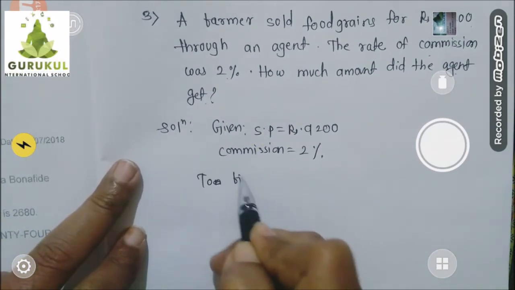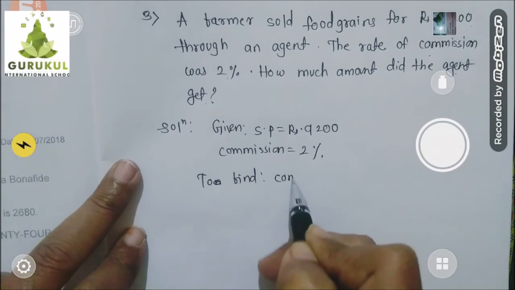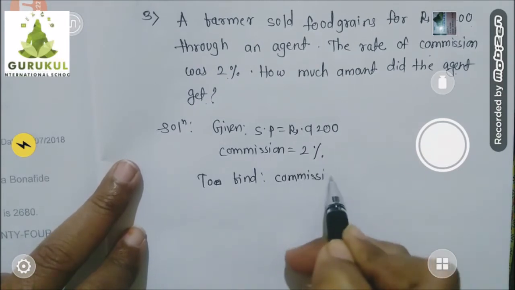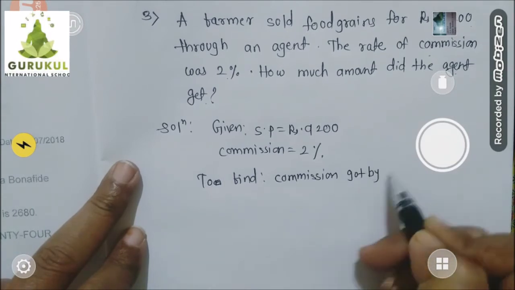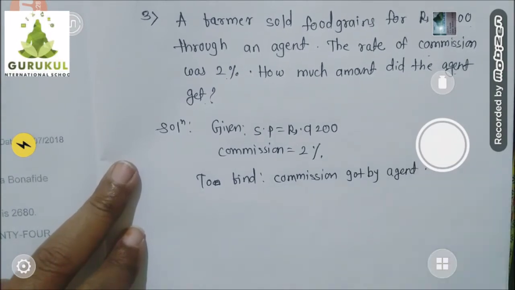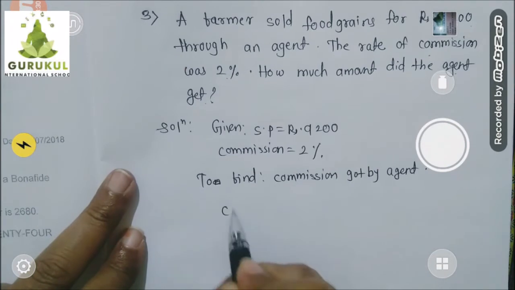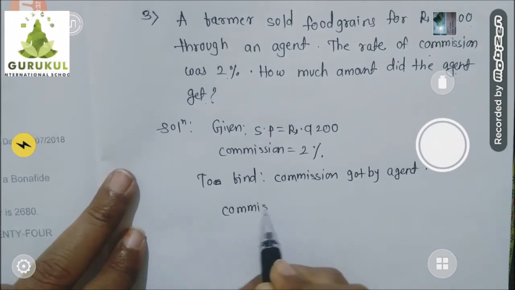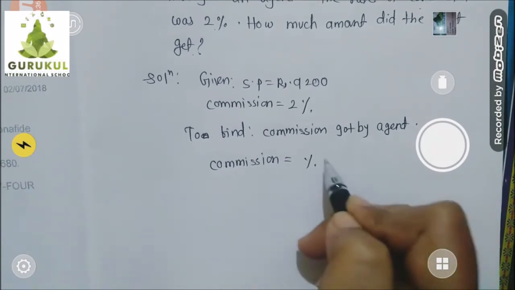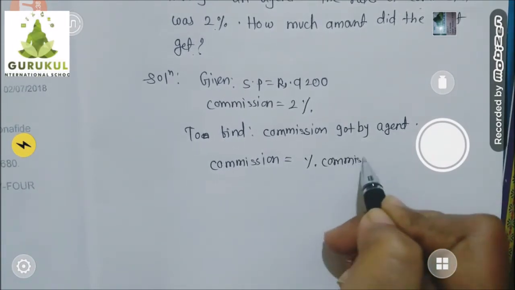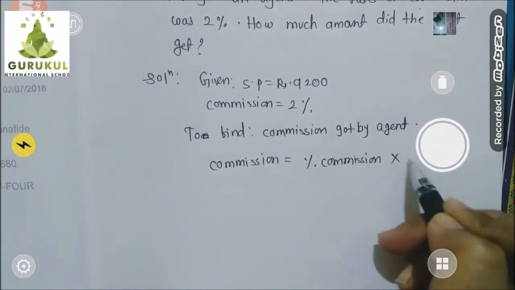To find commission, but that is in rupees. Commission got by agent. This we have to find out. Okay, so whenever we want to find commission in rupees, the formula is fixed. Commission is equal to percentage commission multiplied by selling price.